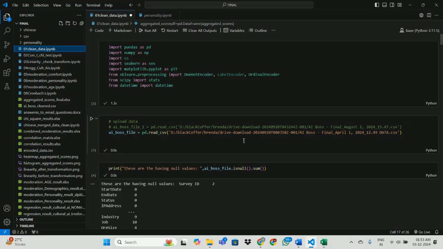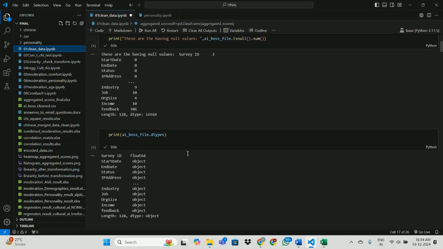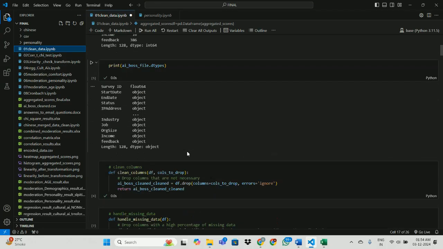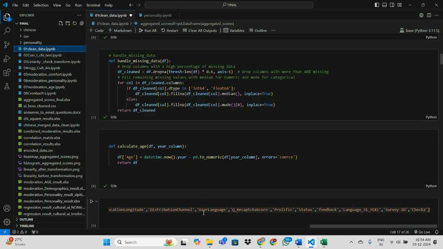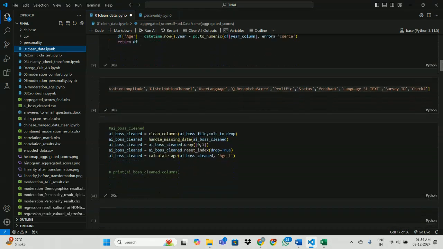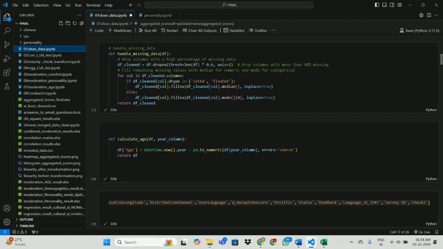So, in this project, we are going to understand the relation of artificial intelligence with personality, comfort, age, and other demographic data. First of all, we will perform a normal cleaning procedure on our data, which will be removing all the missing value rows, removing all the unnecessary columns, and we will also calculate the age using the year in the data.